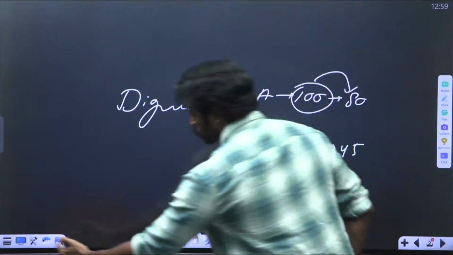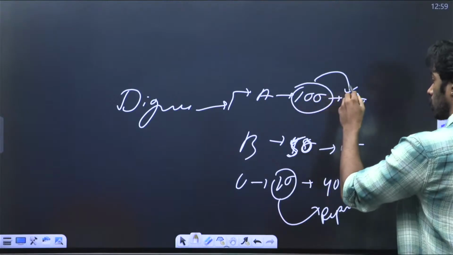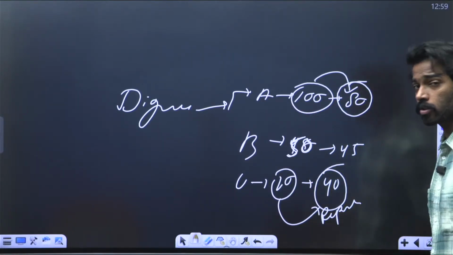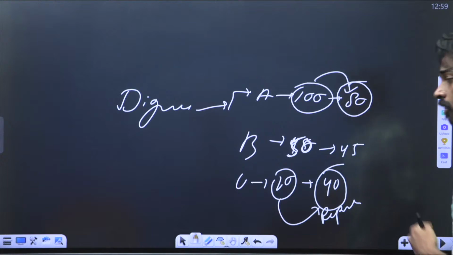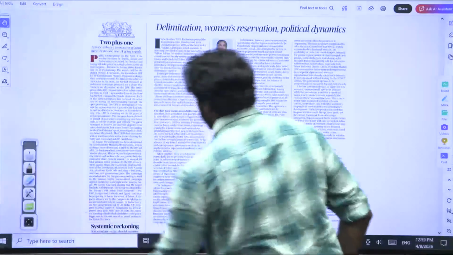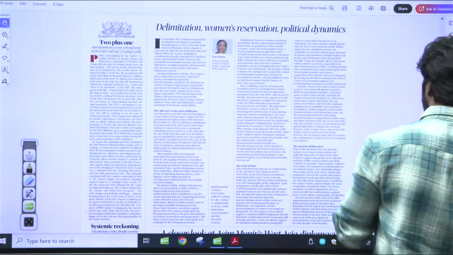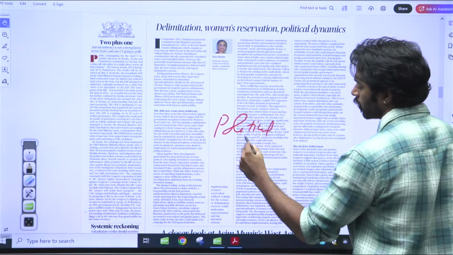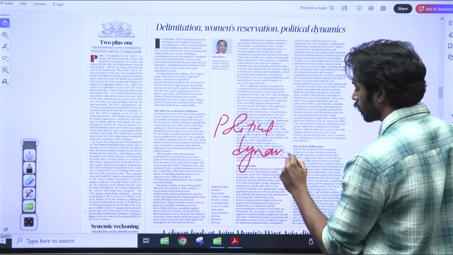So there's an issue still that the state with higher number of population is still getting the higher number of seats when compared to the state with lower number of seats. This is the other issue. And then the other issue is the political dynamics, right? That is what the editorial is saying, political dynamics.